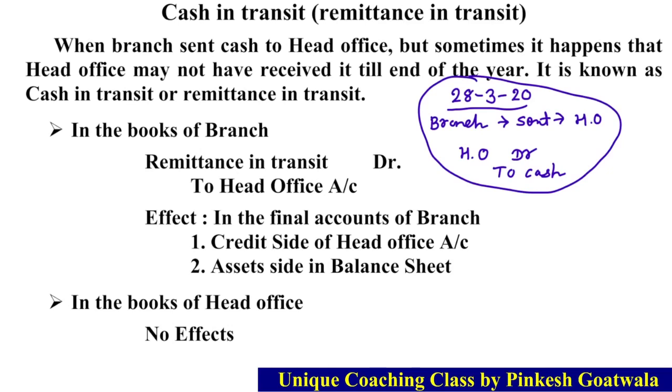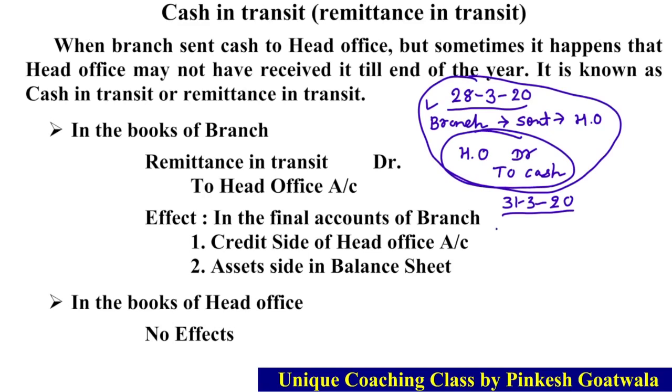But it is not received till 31st March. Okay, 31st March સુધી receive નથી થઈ by head office. Okay, head office સુધી પહોંચી જ નથી. Okay, so on this date at the end of the year we have to give an entry to adjust this entry. Okay, 28th March ની જે entry છે એનો adjustment કરવા માટે we have to give another journal entry. So what we have to do? We have to just reverse this. Okay, આ જે entry છે એને આપણે opposite કરી દેવી પડશે.